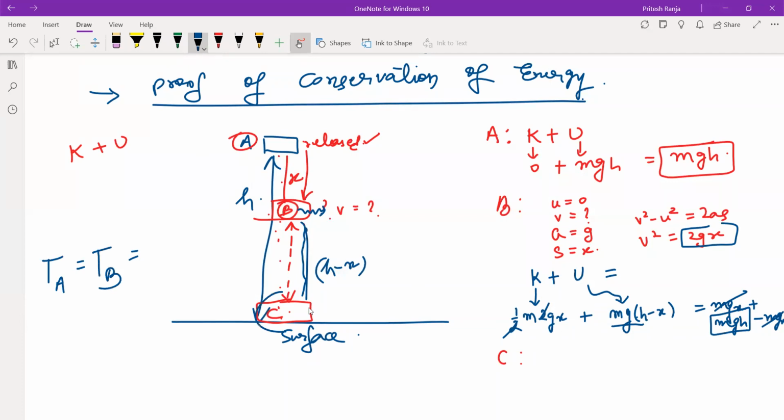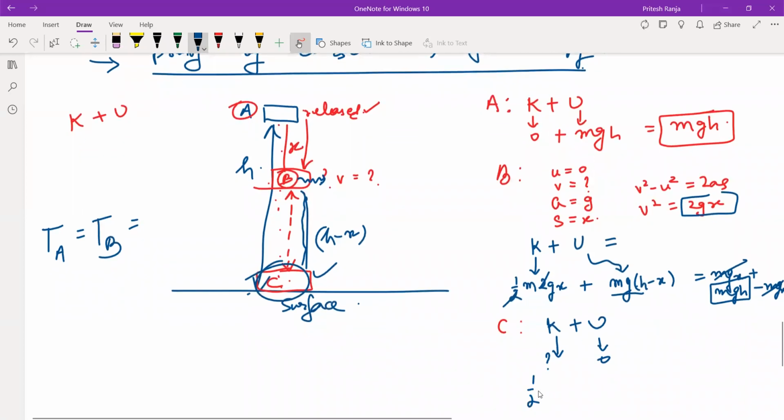Let us take any other point. Let's say this point. So here potential energy will be 0 because it is at 0 height. But kinetic energy we can find out. So for that, we will require the speed. So again, we will follow the same strategy here.